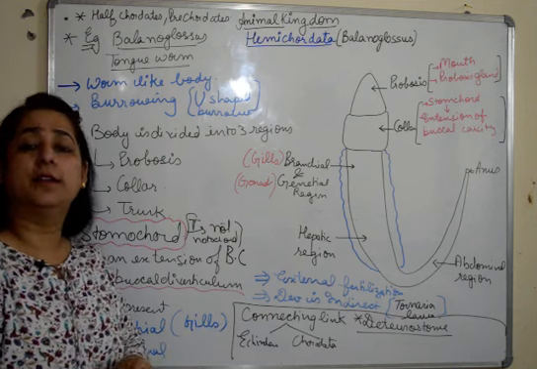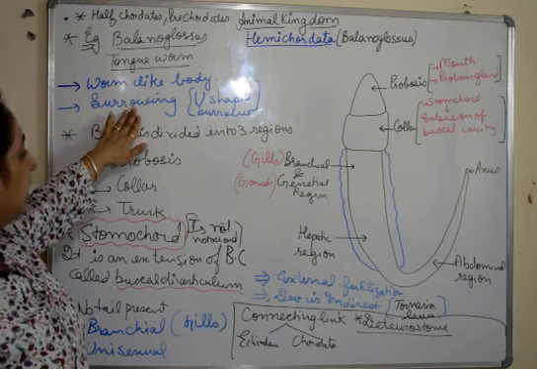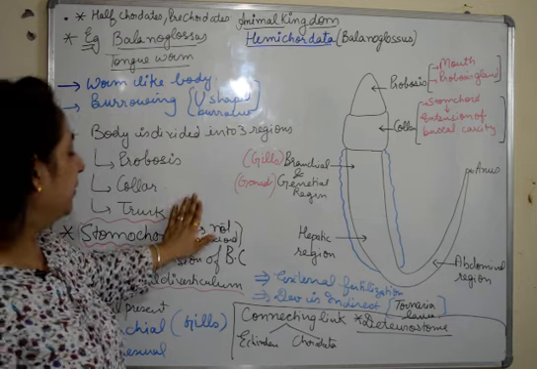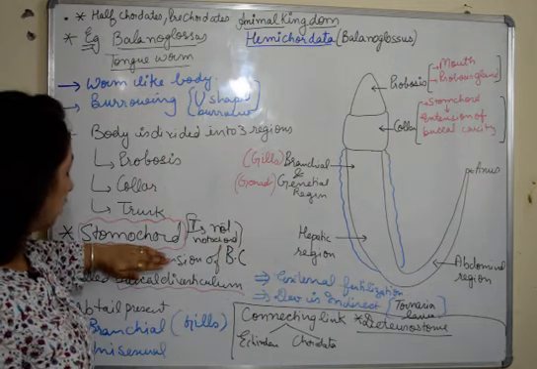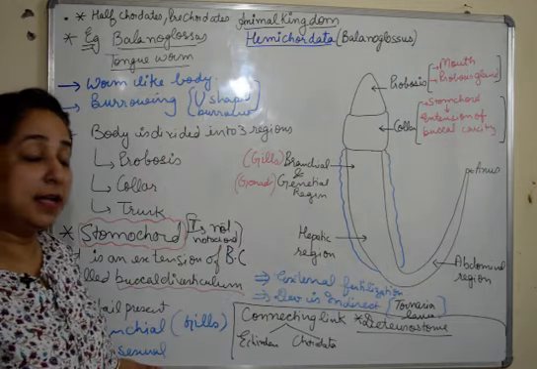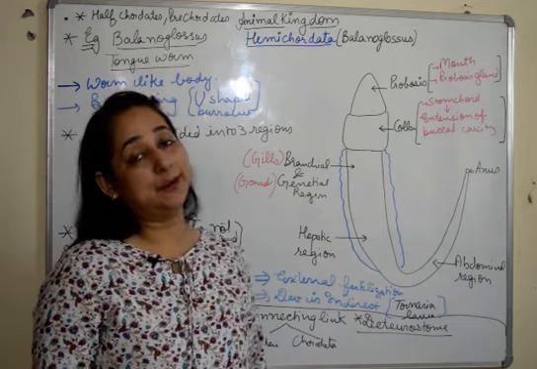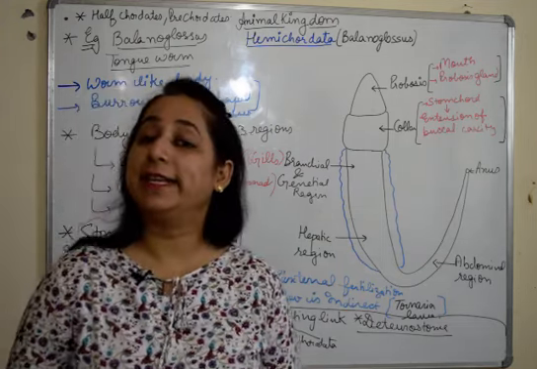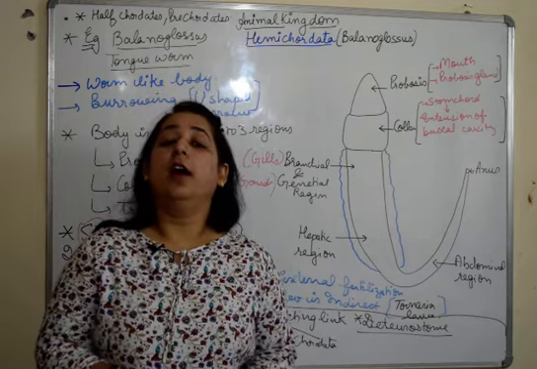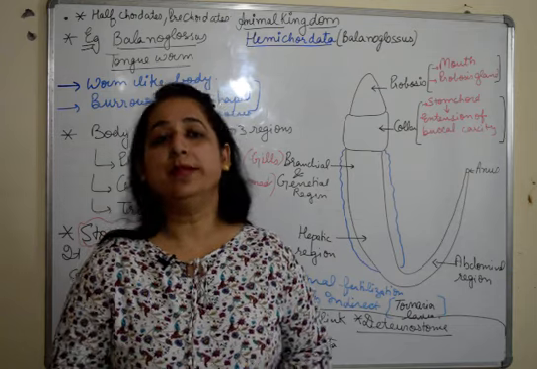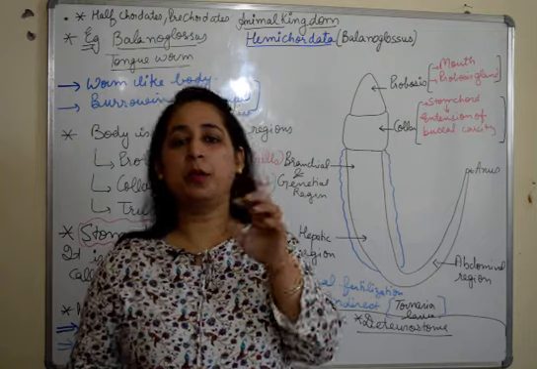So in this video, we have discussed the example Balanoglossus, its characteristic features, body divisions, the regions found in the different parts of the body, and the stomochord and its important feature, that it's a connecting link between echinoderms and chordates. The character common to both is that they are deuterostomes. In our next video, we'll start chordates, and according to your syllabus we'll talk about the different classes in the chordates as well.